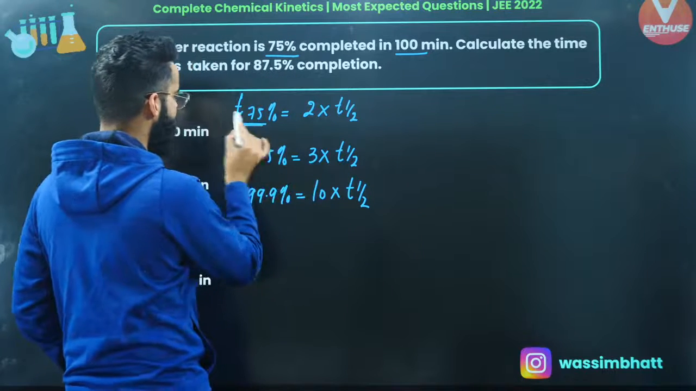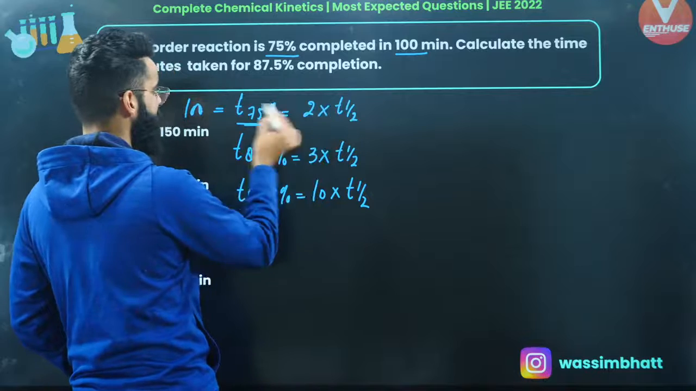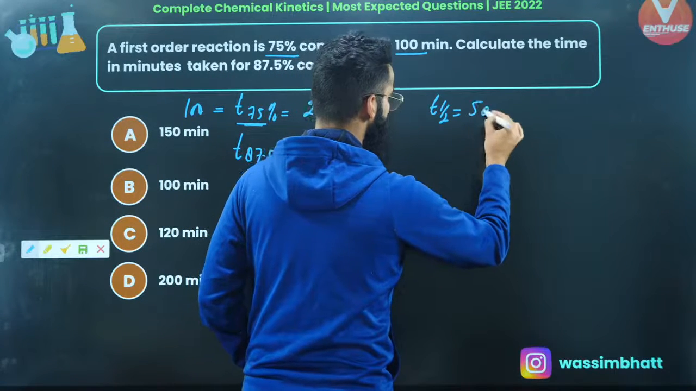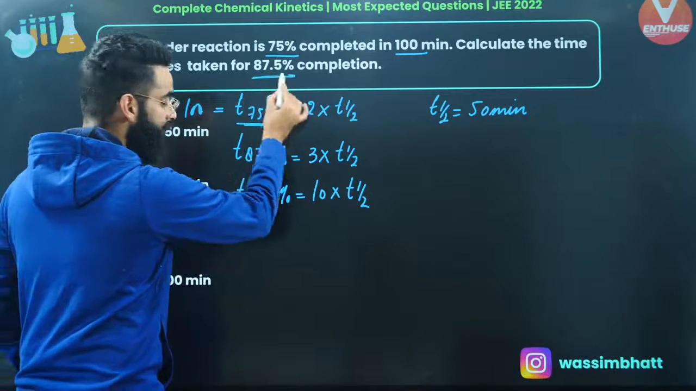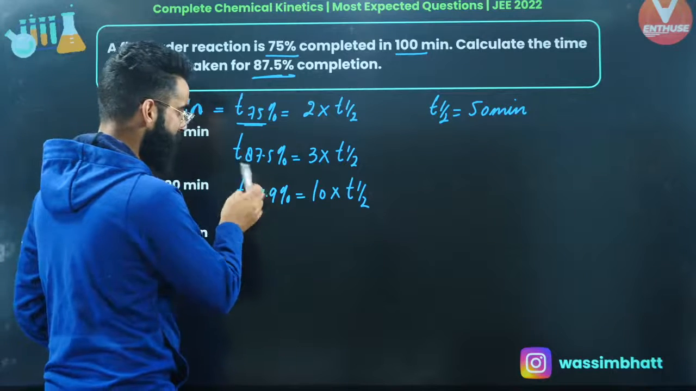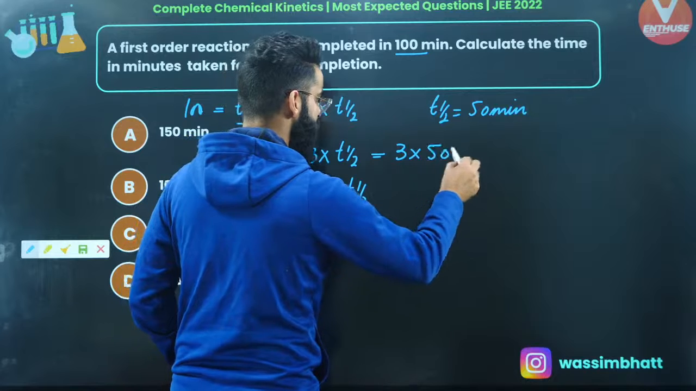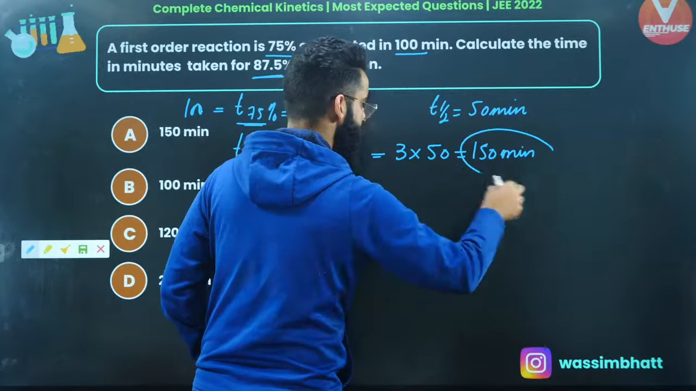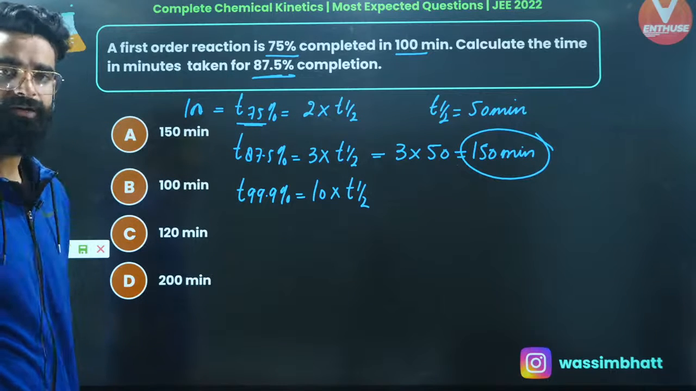So this value is given to us as 100. If this value is 100, that means T half will be 100 by 2, that is simply 50 minutes. Now I need to calculate the time taken to complete 87.5% of the reaction. That is equal to 3 times the half-life, and half-life is 50, so the value comes out to be 150 minutes. So 87.5% of the reaction gets completed in 150 minutes.